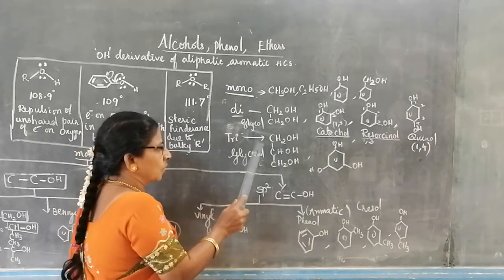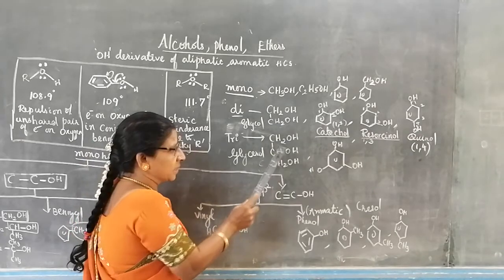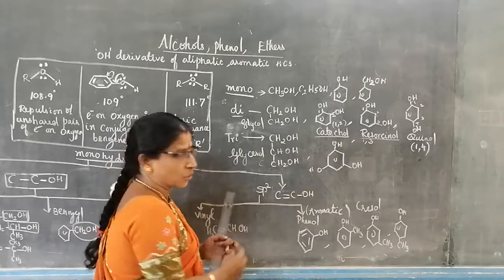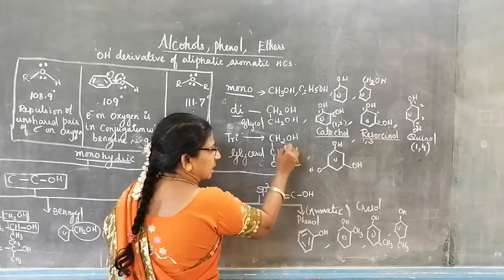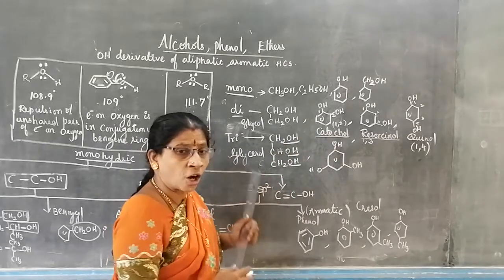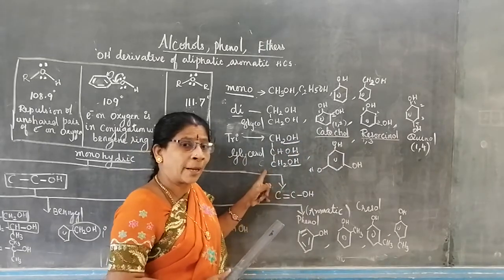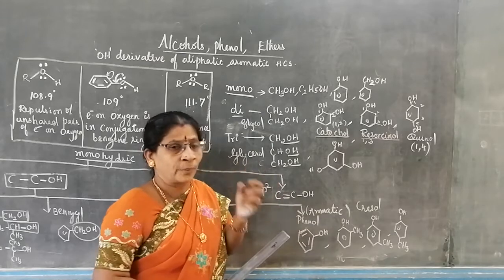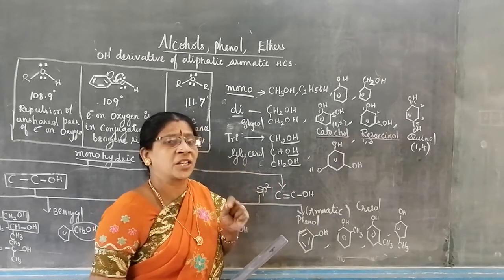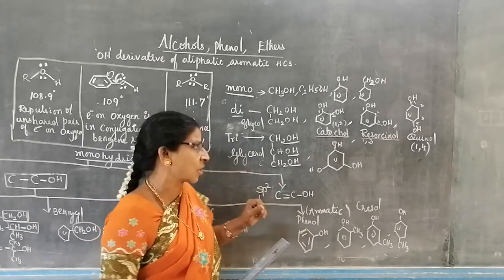Now let us go to triol. Triol means 3 OH groups are there. This is nothing but glycerol. Yes, it is one of the byproducts we are getting from the soap industry during the preparation of soap. We are studying this in 10th class also.